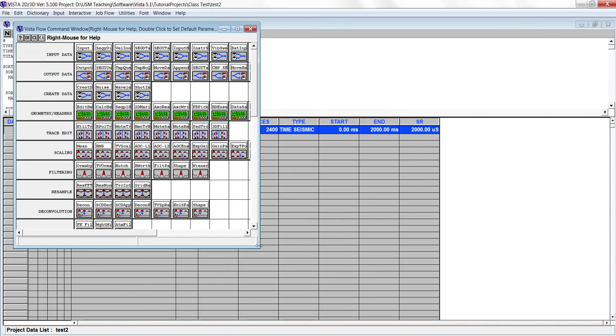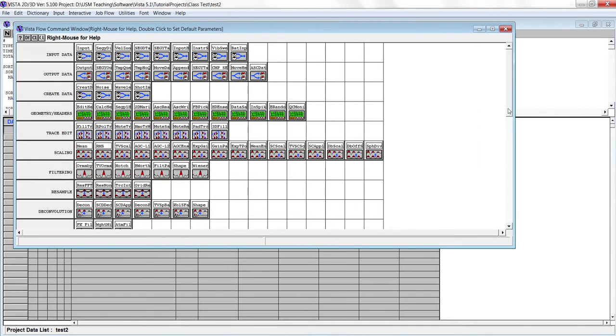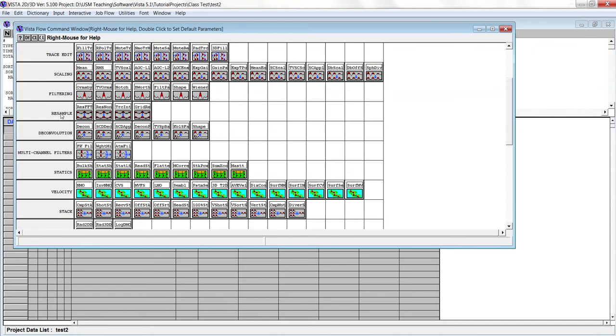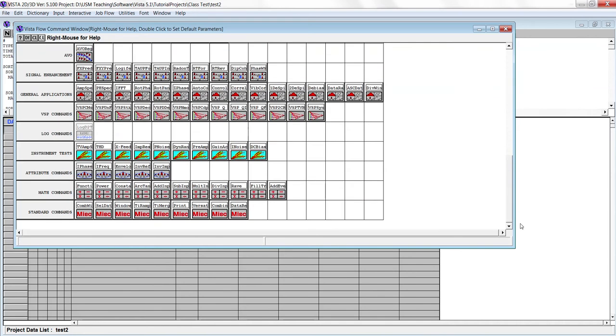Here you can see clearly you have scaling, filtering, resample, deconvolution. These are the job flow commands which we can insert to design our workflow. We have stack, and many other commands here.